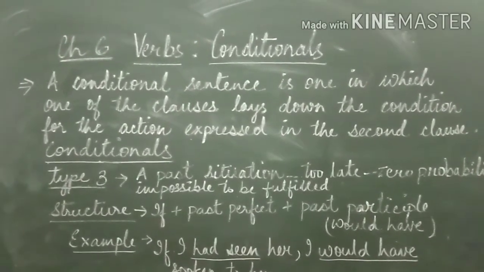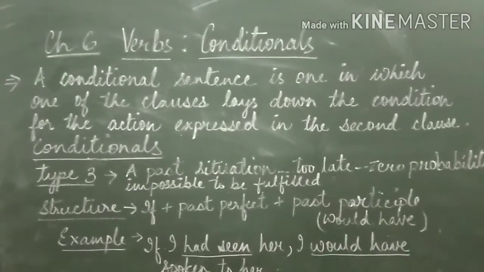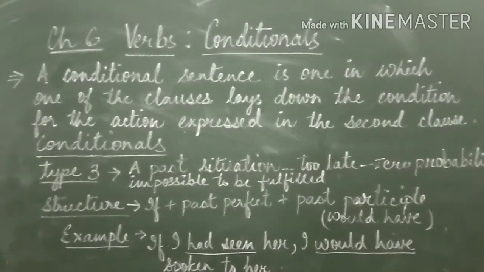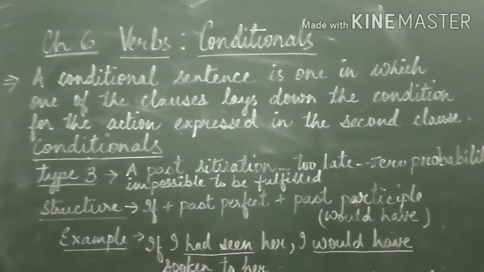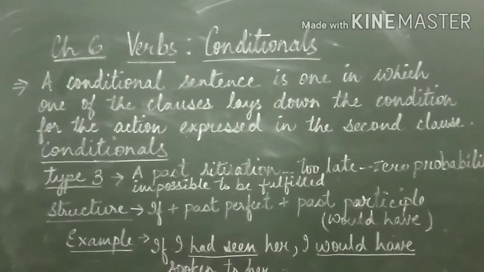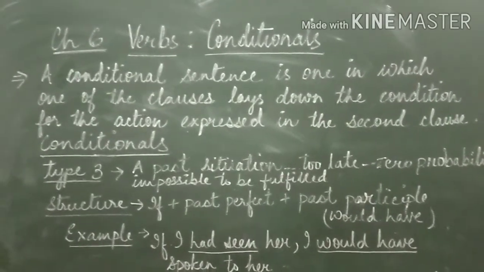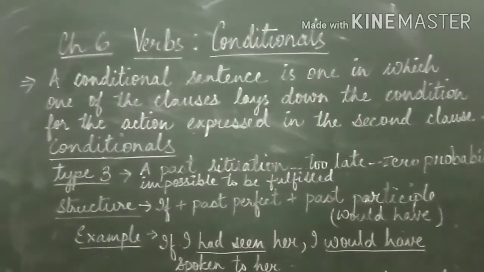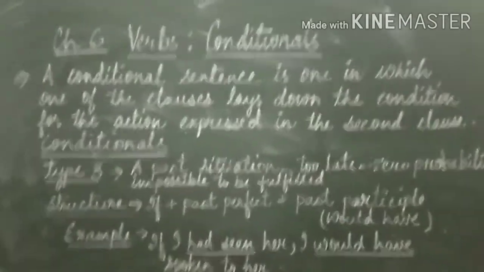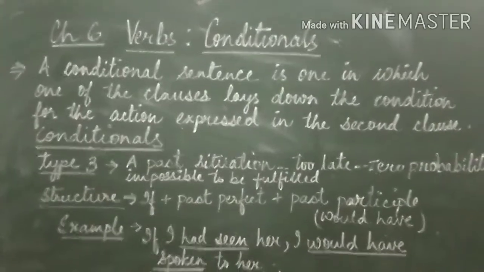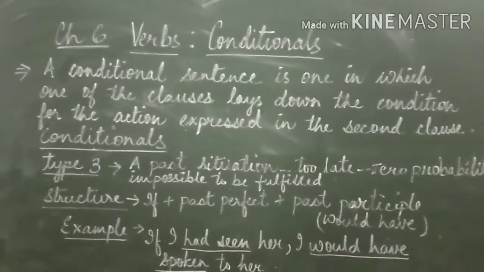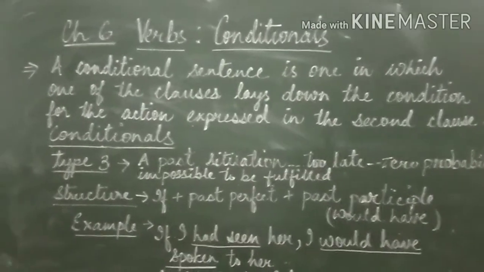Children, till now you have come to know what conditionals are. A conditional sentence has two clauses. One is the if clause and the other is the main or the principal clause, where you get the result, the consequence. In the if clause, you don't get the result, but when you add the main clause, the principal clause, you get the final result.